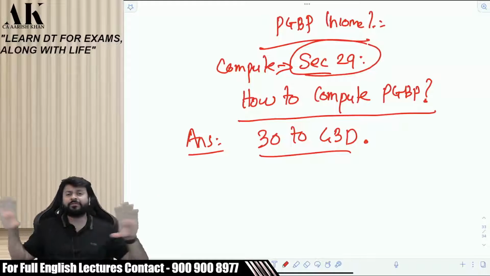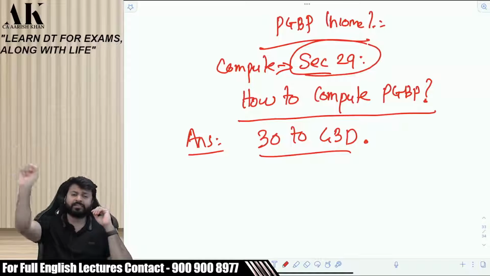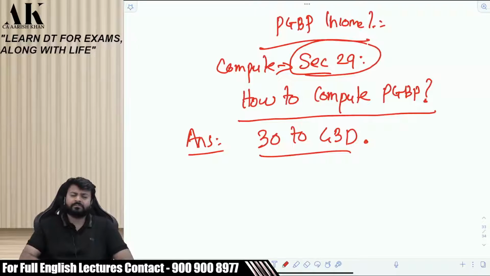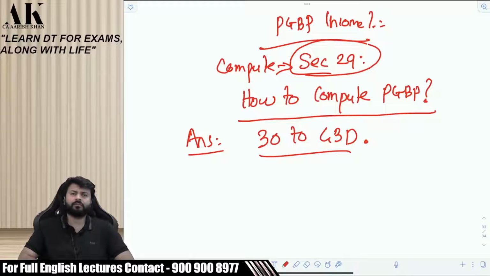There is no specific format given by the law, unlike other heads of income. Let me speak about other heads. House property. Is there a proper format under the head house property to compute income? What is the format? GAV minus municipal taxes paid, NAV, 30% standard deduction, interest on loan borrowed. Right? There is a proper format.